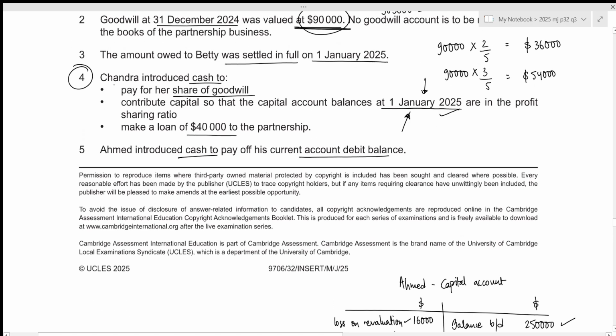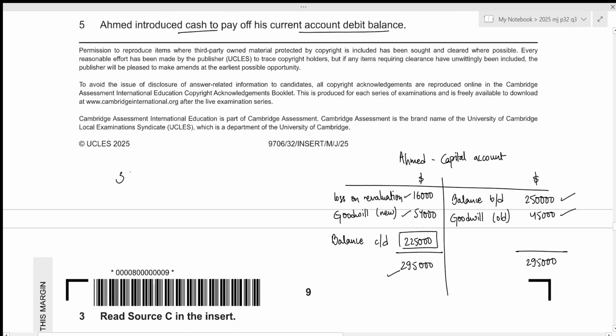Now we need the value for Chandra so that their capital account balances are in the profit sharing ratio. So the profit sharing ratio is 3:2. So 3:2 should reflect 225,000 is to the capital that should be introduced by Chandra.